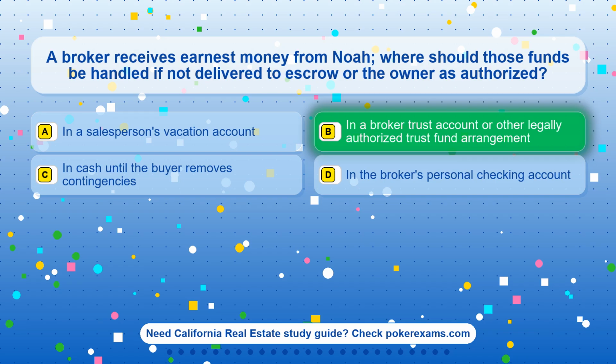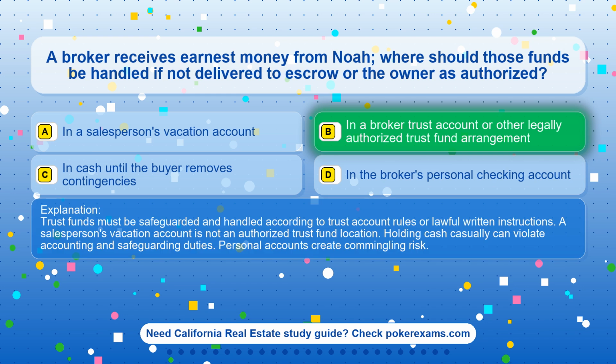The correct answer is option B. In a broker trust account or other legally authorized trust fund arrangement. Trust funds must be safeguarded and handled according to trust account rules or lawful written instructions. A salesperson's vacation account is not an authorized trust fund location. Holding cash casually can violate accounting and safeguarding duties. Personal accounts create commingling risk.